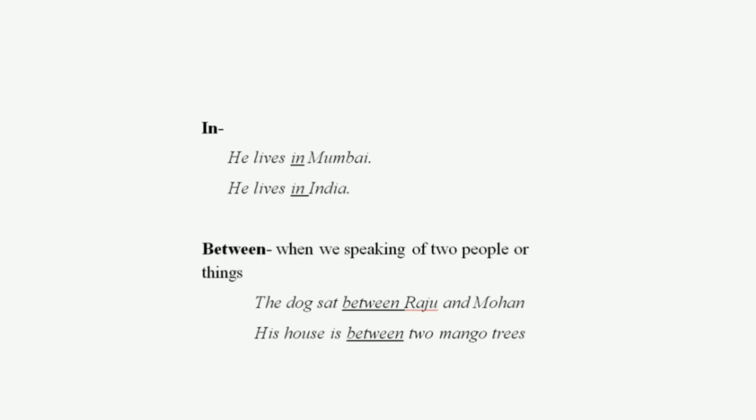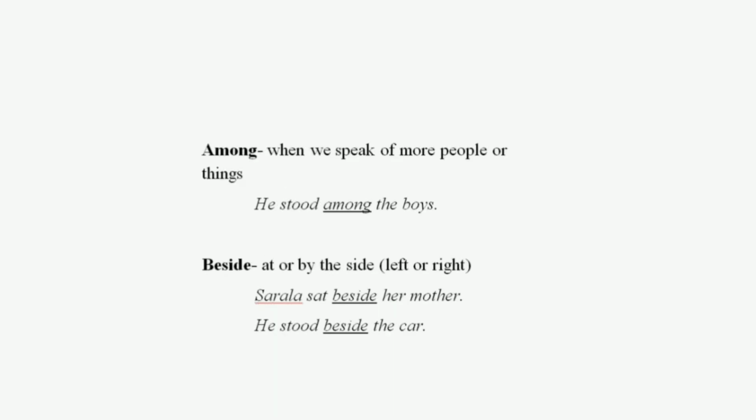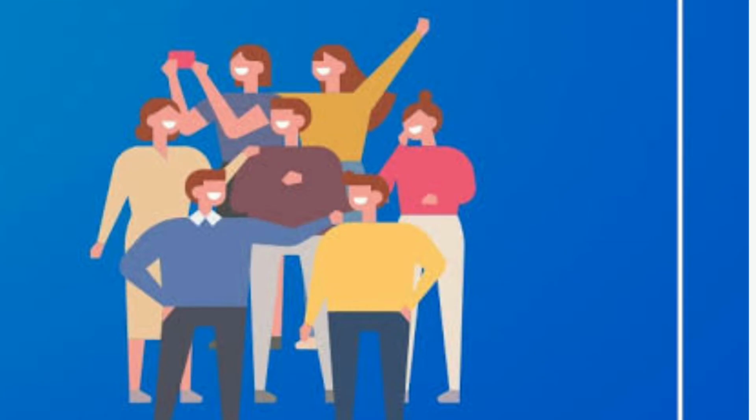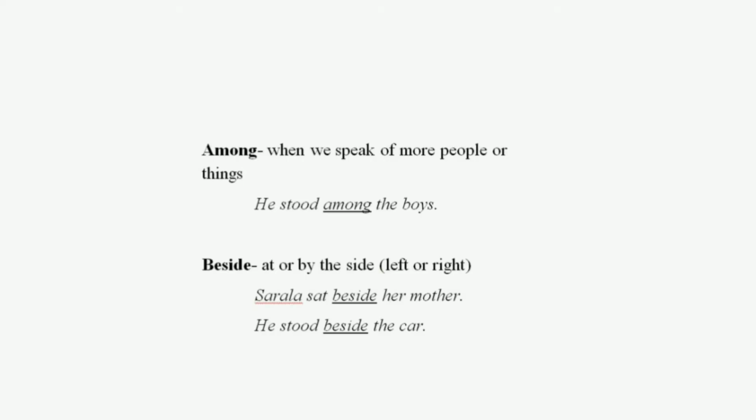But among, A-M-O-N-G, among, when do we use? When we speak of more persons or more things, more than two, there we use among. He stood among the boys. Here, among is more than two. It is not mentioned two boys. So, more than two boys, there we use among.